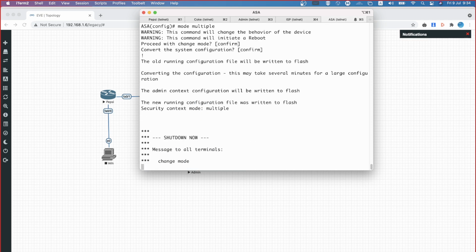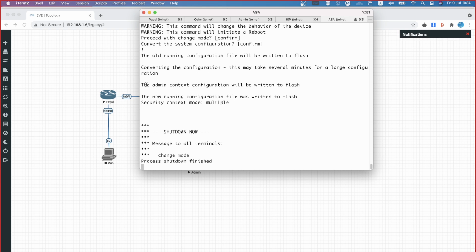What is basically happening here is, see, the admin context configuration will be written into flash, the new running configuration file will be written into the flash, but it is also converting the configurations as old running configuration.